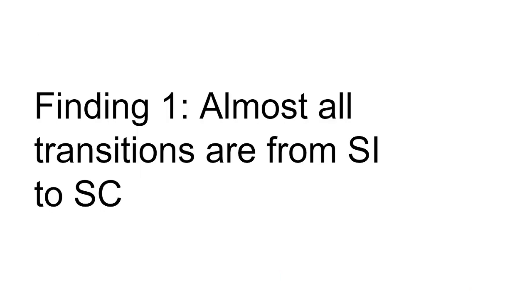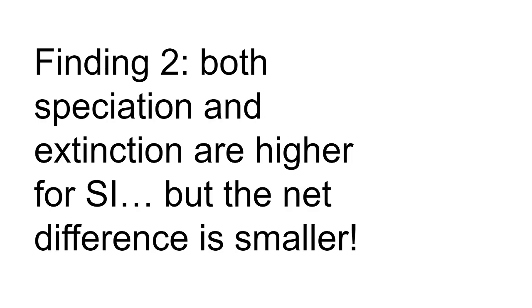They had two main findings in their paper, and this is all based on fitting this model that I just described to that phylogenetic data set. Their first finding was that almost all the transitions in their data set were reconstructed to go from self-incompatibility to self-compatibility. And so if you remember, the advantages of self-compatibility are that you pass on more of your genetic material to your offspring, and you can successfully reproduce even when pollen is limiting. And so they see a lot of those transitions.